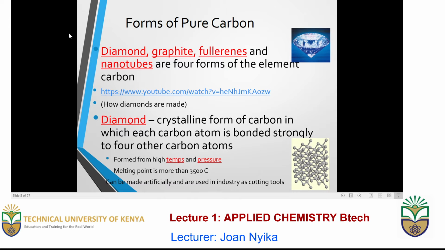Diamond, for example, is a crystalline form of carbon that is formed when carbon atoms bond strongly with each other to form 4 other carbon atoms as shown here. Each one of these is a carbon atom combining with another. What is formed is a very strong element, what we are calling diamond, and it has got high temperature, high pressure, high melting point, and can be artificially made, and usually it is used as a cutting tool in industries.